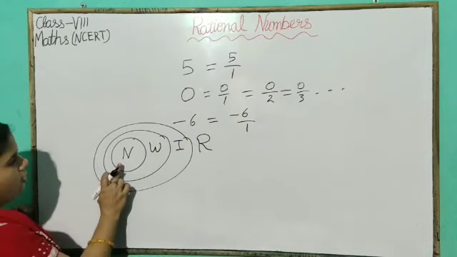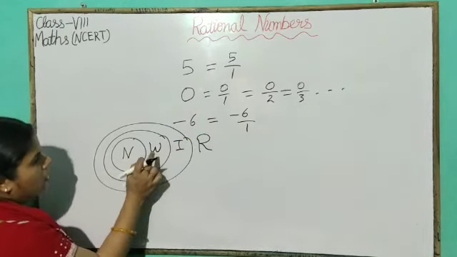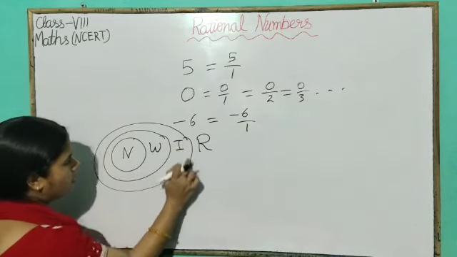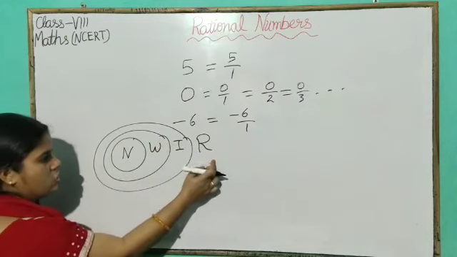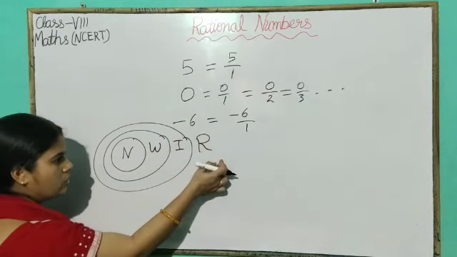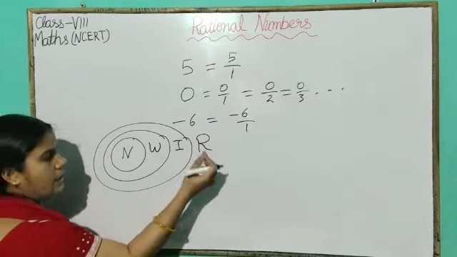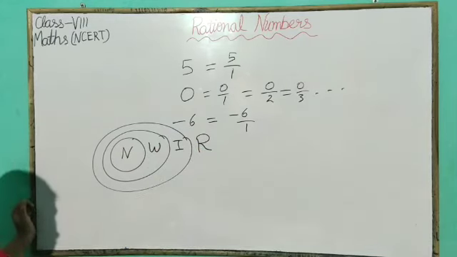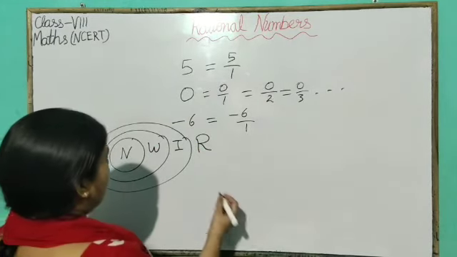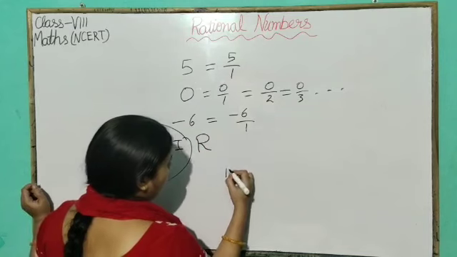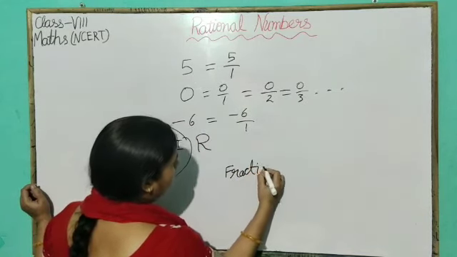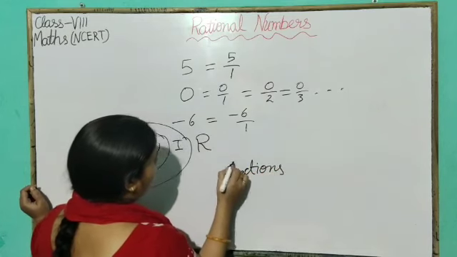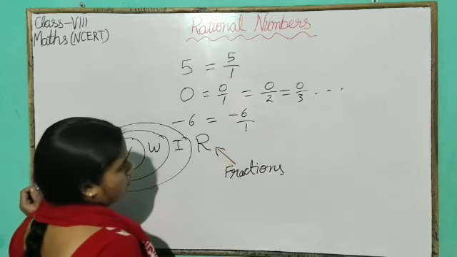In this diagram we can say all the natural numbers are whole numbers, all the whole numbers are integers, and all the integers are rational numbers. Or we can say all the natural numbers are rational numbers, all the whole numbers are rational numbers, and all the integers are rational numbers. And also we learned that all the fractions are rational numbers.